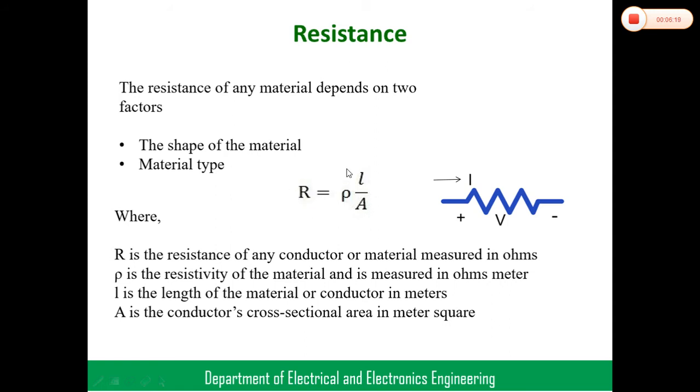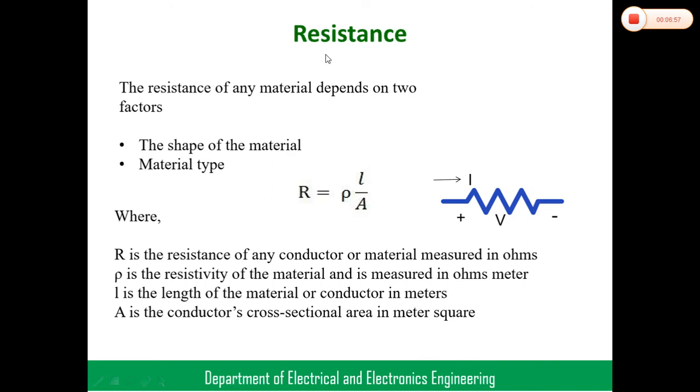R is equal to rho L by A, where R is the resistance of any conductor or material, whose unit is ohms, right? Rho is the resistivity of a material, which is measured in ohm meter. L is the length of the material or conductor, in meters. A is the cross sectional area of the conductor, measured in meter square.